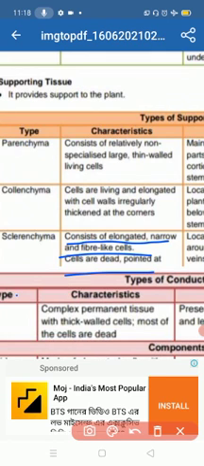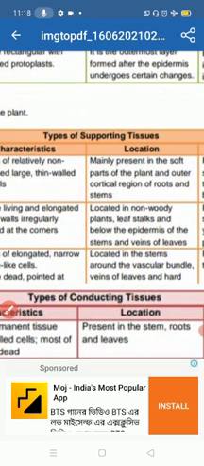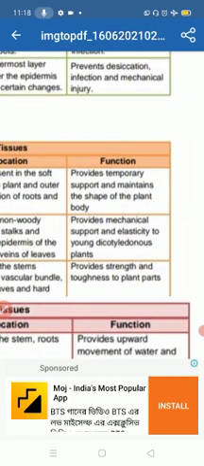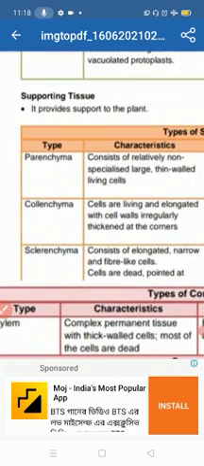That type of cell is known as sclerenchyma tissue. Its location is in the stem, around the vascular bundle, and in the veins of leaves. It provides strength and thickness to the plant parts. With its help, the plant stands straight.